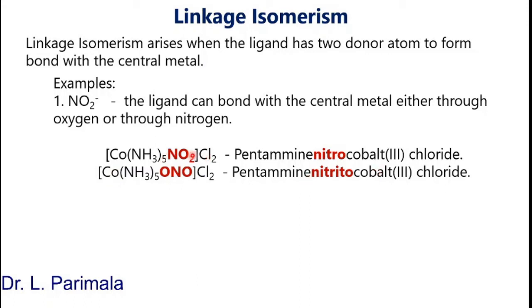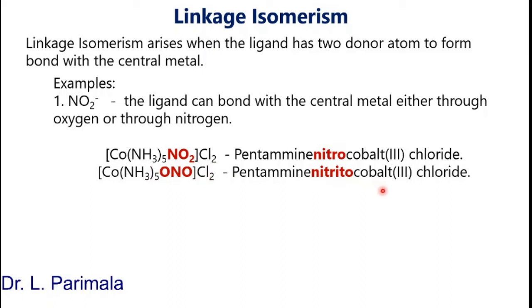In the first isomer, the central metal cobalt is bonded with nitrogen. In the second case, the cobalt is bonded with oxygen. Accordingly the name is given. In the first case, when cobalt bonds with nitrogen, the coordination compound name is pentaammine nitro cobalt(III) chloride. In the second case it is nitrito.